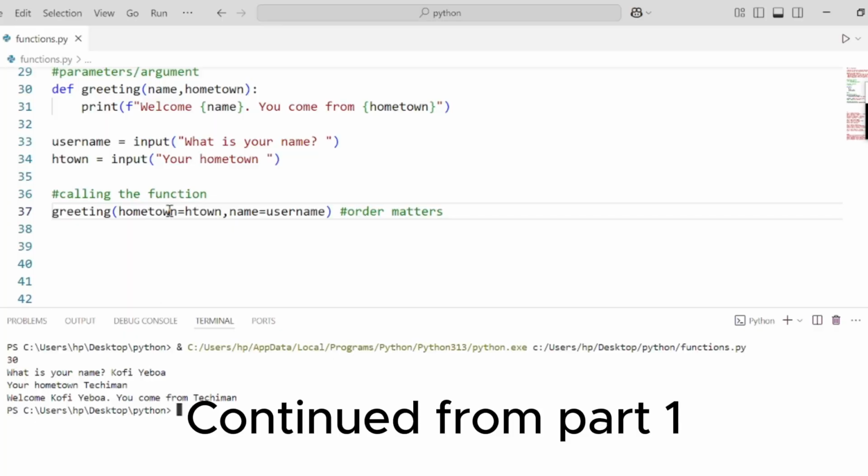Then we interchange the position of the argument. Now I explicitly say this is equal to this type, so my error. The order matters. Until you say a variable is standing for name, number first. Now the next variable is standing for hometown, number second.